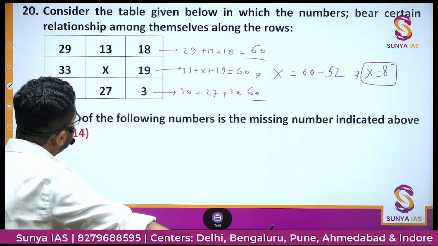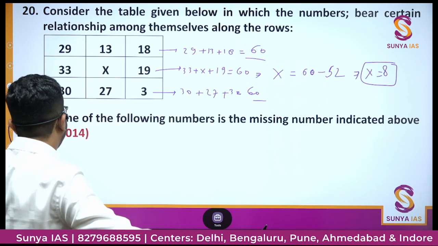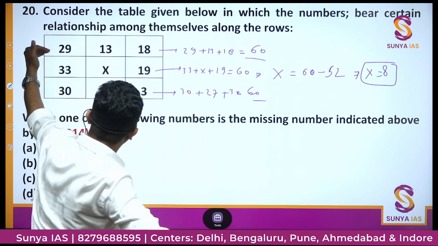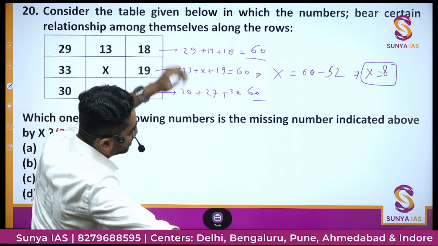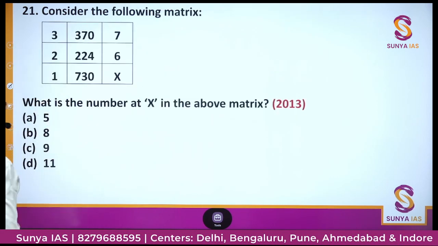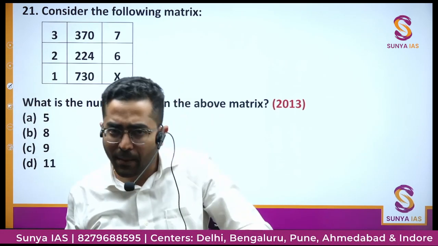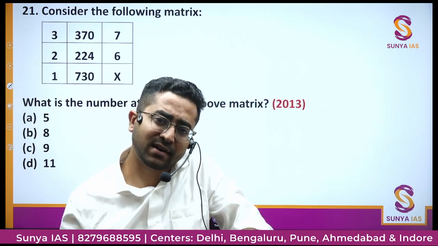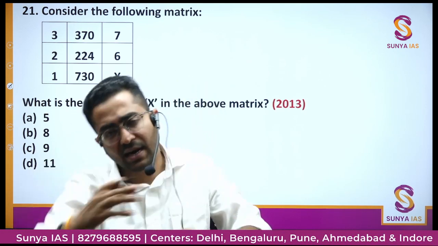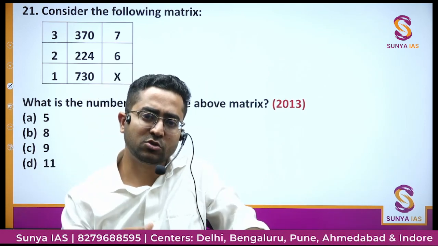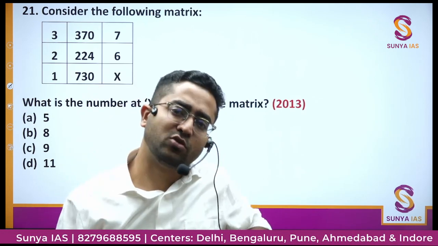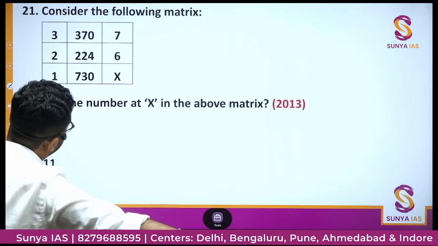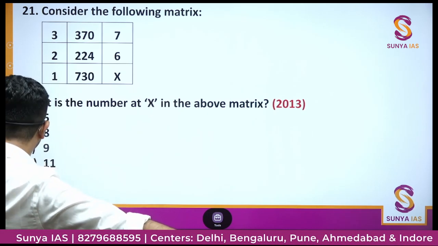So in these kinds of questions your intuition will work. I tried different types of things, like trying subtraction, trying division, nothing worked. Then I added all these things and then I got that answer. So in these kinds of questions you need to apply different kinds of permutations and combinations of what could happen. We may add the first and second and subtract the third. If we add the first and third, we subtract the second one. We'll multiply those two and divide by the third term. That totally depends on your intuition, and that intuition will come from your practice.